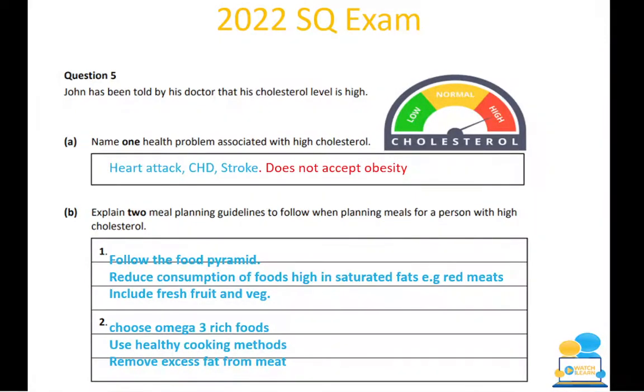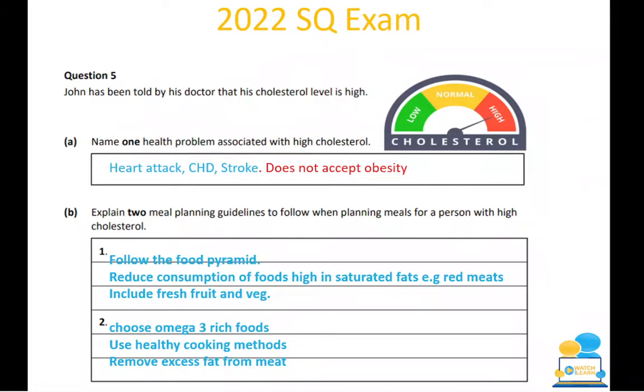So this was actual question 5, and I corrected the exams this year, and in general this was a very well answered question. What it says is John has been told by his doctor that his cholesterol level is high. So that's just some extra information they're telling us. What we're looking at is part A, where it says name one health problem associated with high cholesterol. The answers they were looking for in the marking scheme this year were heart attack, CHD, or you could write down coronary heart disease, but they did accept just the 3-letter CHD, the likes of stroke.